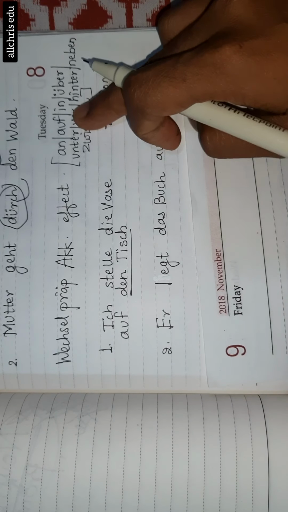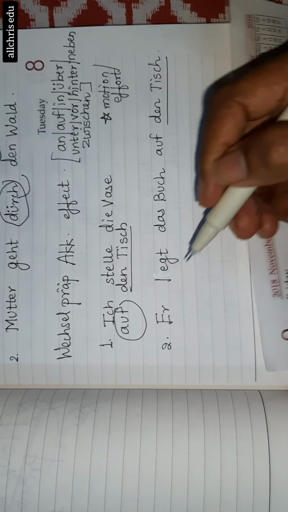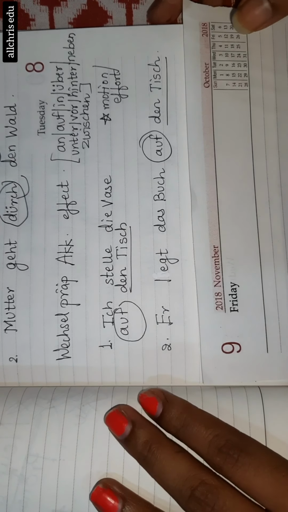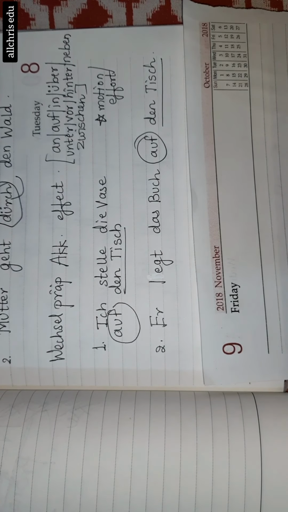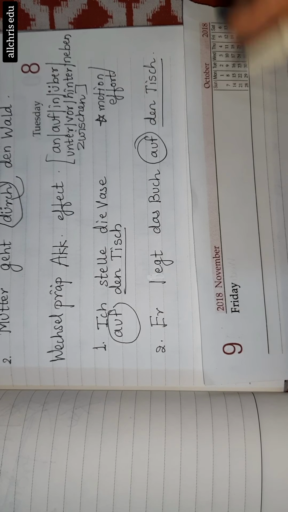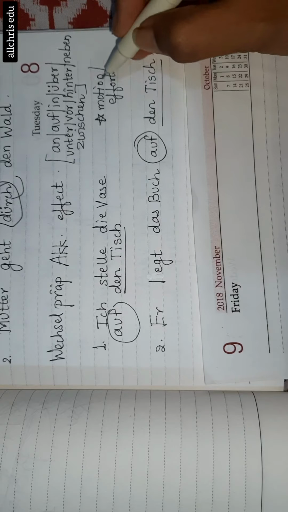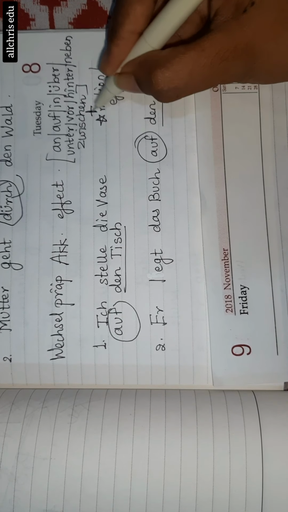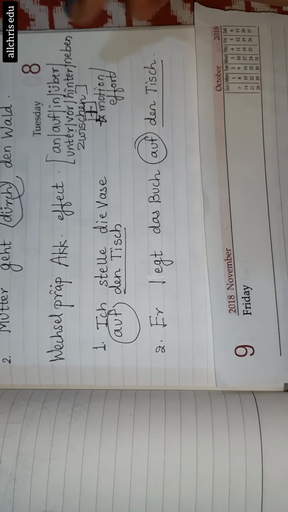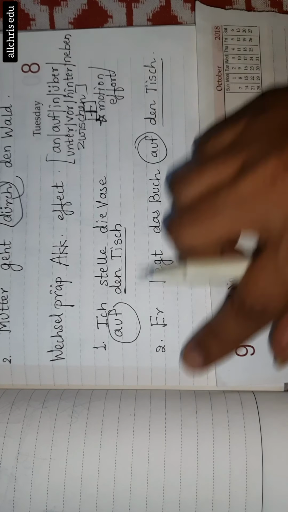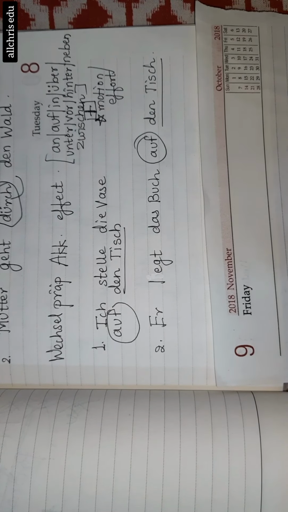So if this preposition comes in the picture, like here auf is there, here auf is there. So this kind of preposition, if it comes in the picture, with this preposition, this is a plus sign. So there is a combination of this preposition and a motion happening in a sentence. Means what?